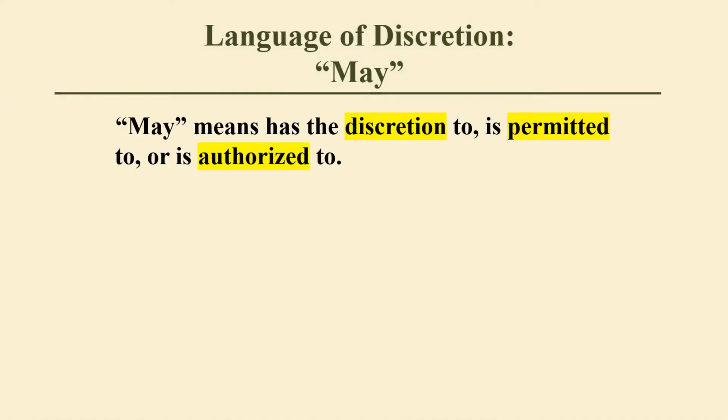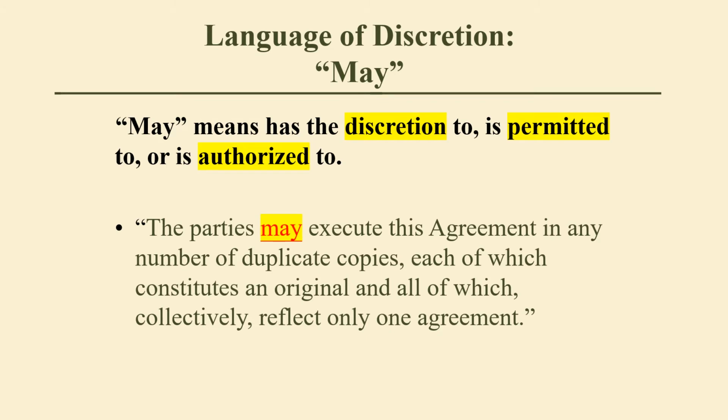Language of discretion, may. May means has the discretion to, is permitted to, or is authorized to. The parties may execute this agreement in any number of duplicate copies, each of which constitutes an original and all of which collectively reflect only one agreement. The option lies with the actor agent of the sentence, each party. The parties have the option to execute any number of duplicate copies.